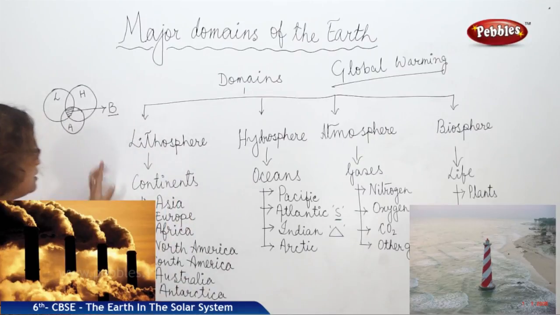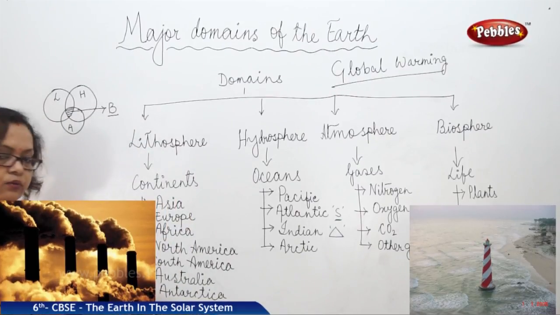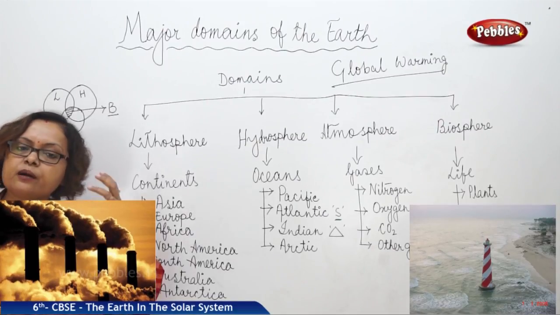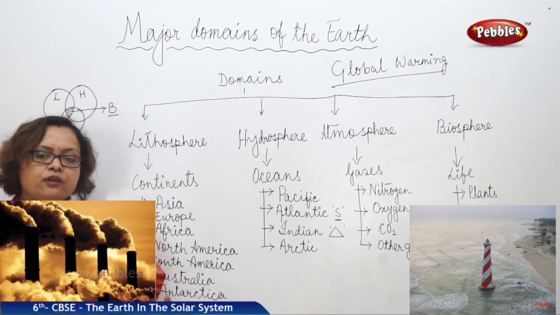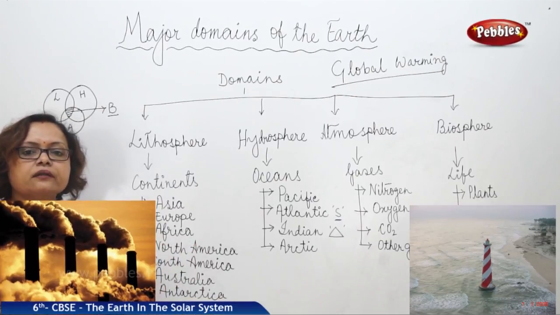We can see here in the lithosphere, Antarctica, which we consider a frozen continent. It is completely frozen. Unfortunately, due to global warming, we can see some movement in this continent.